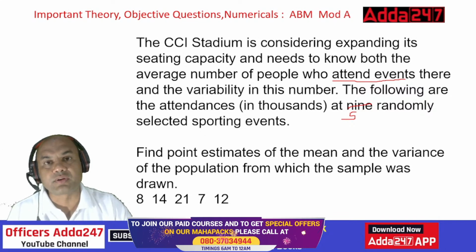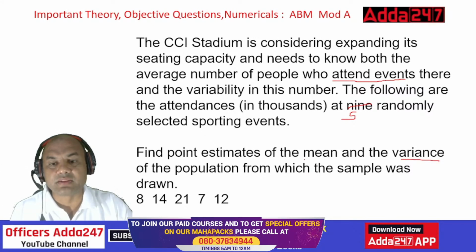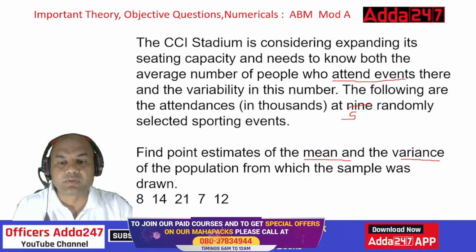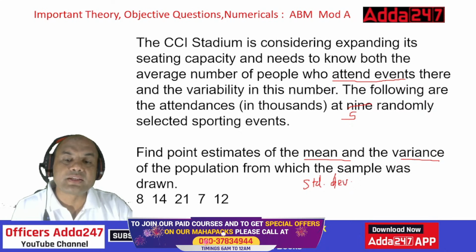So we have to find out two things: one is the mean, second is the variance. Now I'll give you the third thing also. We'll also find out the standard deviation. This is also something which we need to find out. So how to find this out?